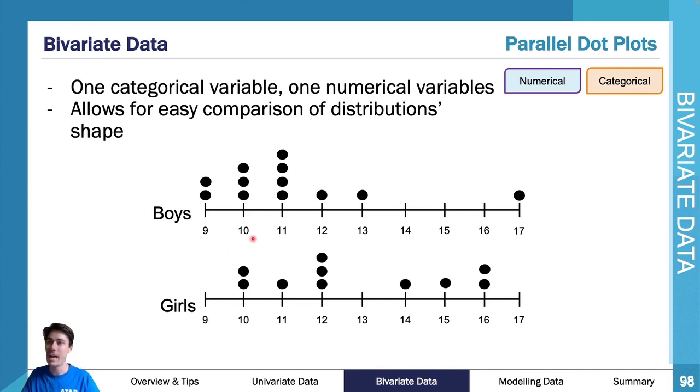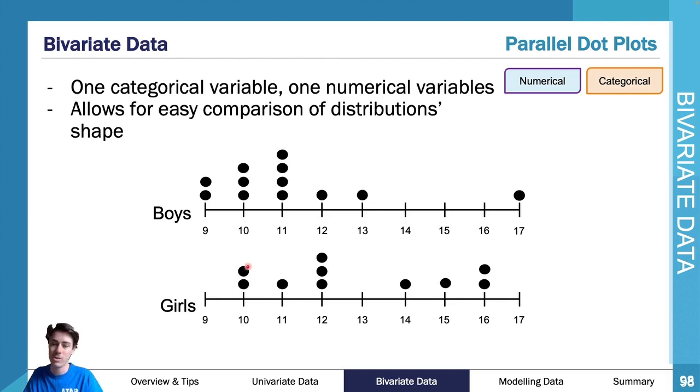As you can see here, this could be ages, this could be boys and girls, and then this could be the ages of the boys and girls that are swimming at a swim club. This could be like a swimming club or something like that. And as you can see here, you've got your boys, you've got your girls, and you've got your ages along this line here. And all of the data values match up. So you've got 11, you've got 10, you've got 10. Yes, the actual values are different, like the actual data and the frequency of each, because you've counted in different categories. But your axis lines up, and it's really important your axis has to line up.